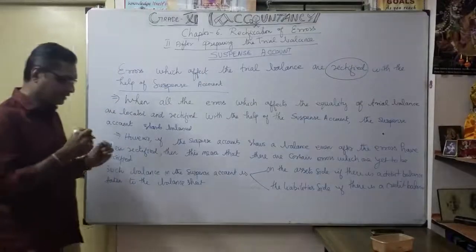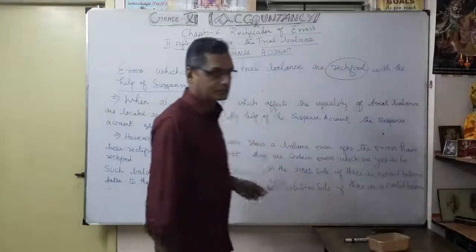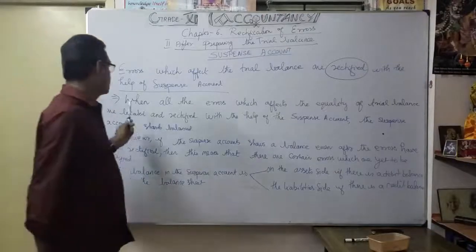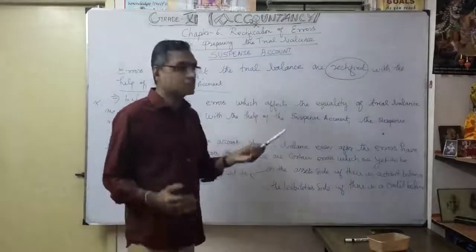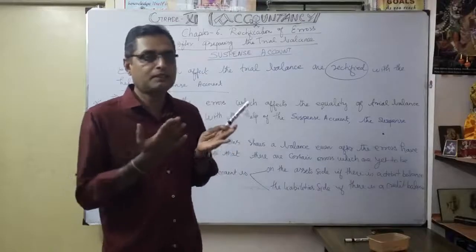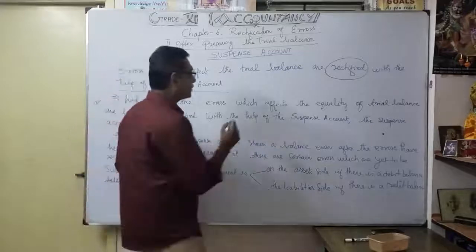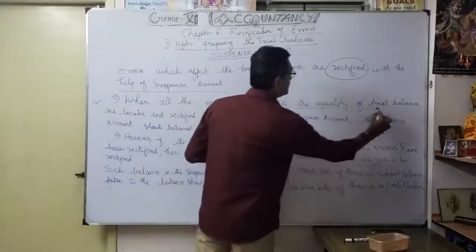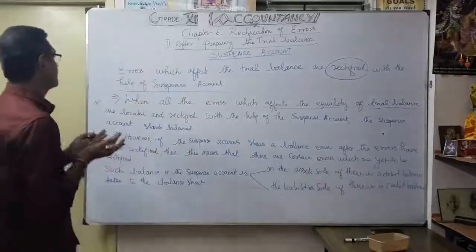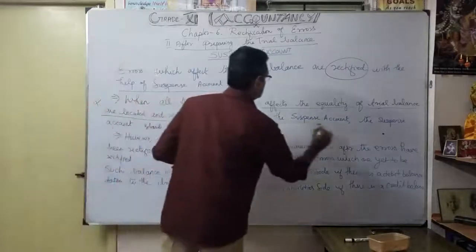This point is very, very important. Please see: all the errors which affect the equality of the trial balance. While preparing the trial balance, definitely our debit balance and credit balance should tally. Errors which affect the equality of the trial balance are located and rectified with the help of the suspense account. That is the discussion here.